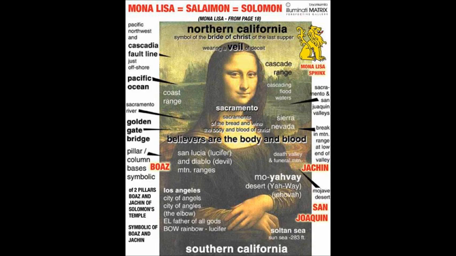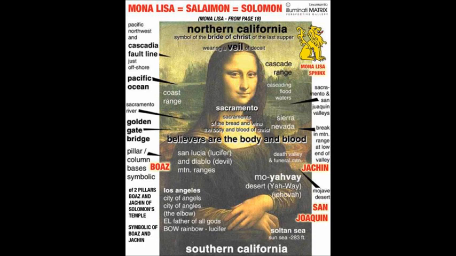The chart immediately below, borrowed from a previous page, shows 2 pillar bases at the edge of the painting, which are symbolic for the pillars of BOAZ and GACHIN of Solomon's temple. The name Mona is derived from the word Madonna. This word has been contracted to MONNA, which means moon in Middle English.